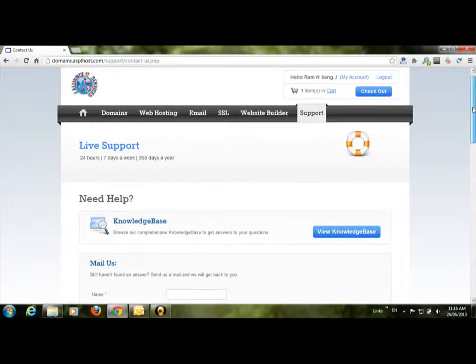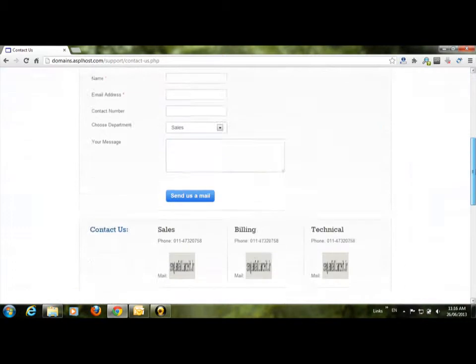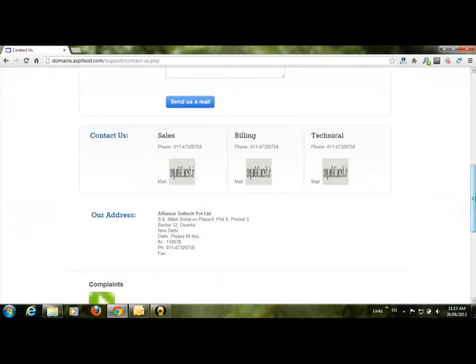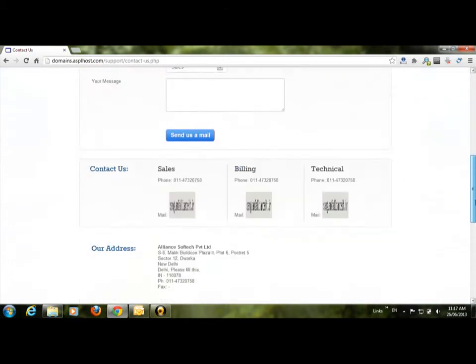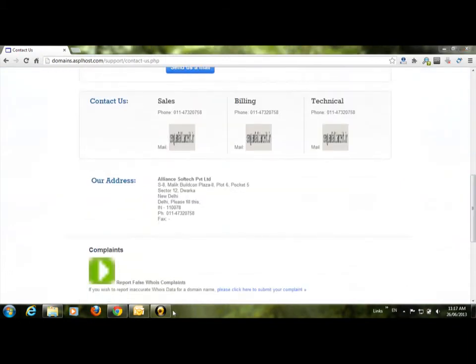Whatever is best, they will do it for you. And therefore my friends, we have just booked the domain, and by paying the amount we are ready to go to the next step. The second session which I'll take will be on how to book a hosting space and how to configure the hosting space, and the third session will be on how to launch